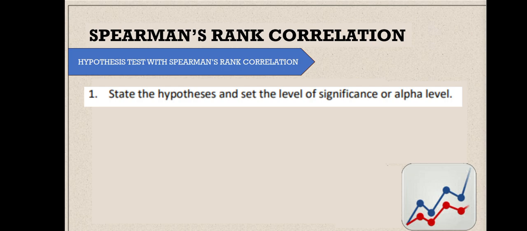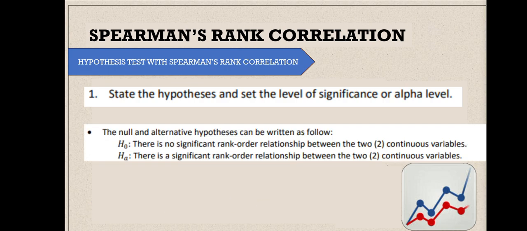the steps? So these are the following steps to test the hypothesis using Spearman's rank correlation. So first step, syempre, we need to state the hypothesis and set the level of significance or alpha level. So to state our null and alternative hypothesis, this can be written as follows. For the null, there is no significant rank order relationship between the two continuous variables. And for the alternative naman is there is a significant rank order relationship between the two continuous variables.